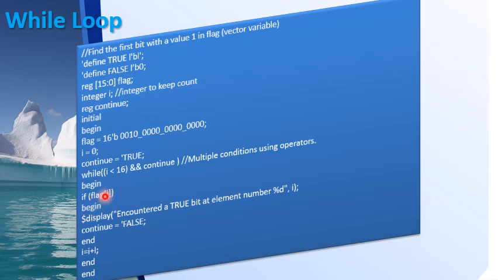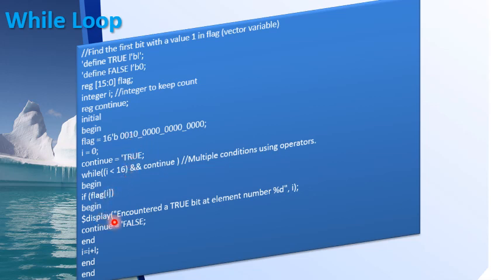Inside that, if it is true only, it will enter this if block. If it is false, say the first bit is not 1, this condition will not be satisfied. In that case, it will come out of the if block, and outside the if block I am incrementing I by 1. So this end and end will make the execution come back to the while loop again. So here now I is 1, so 1 is less than 16 and still continue is true. It will again check.